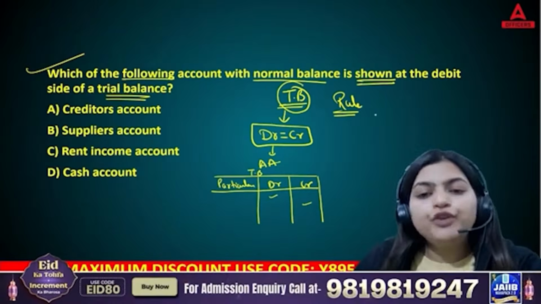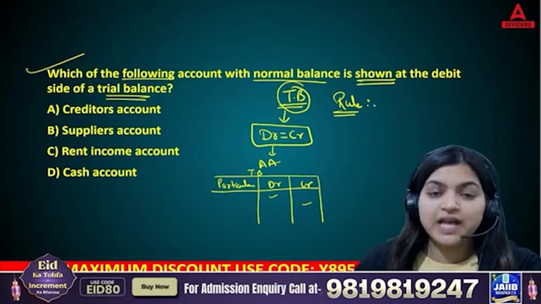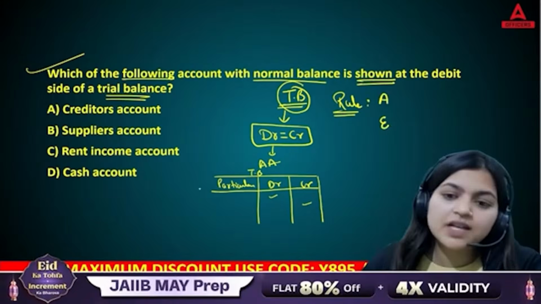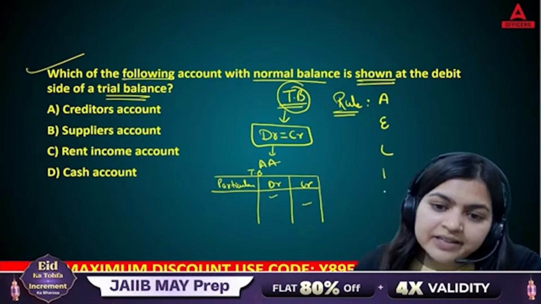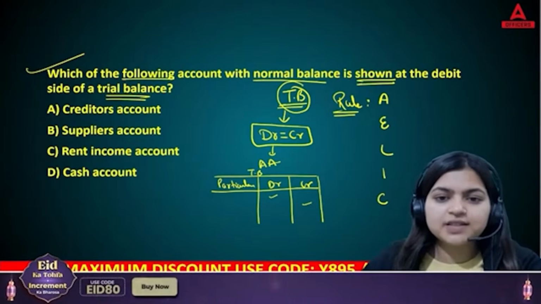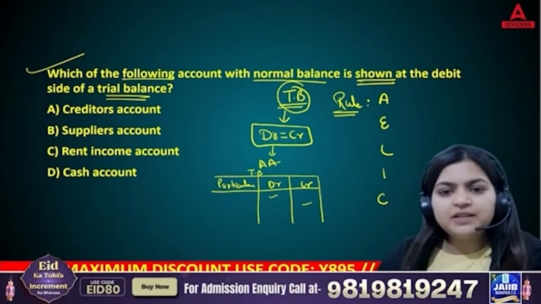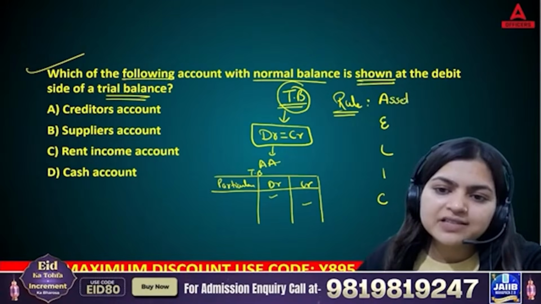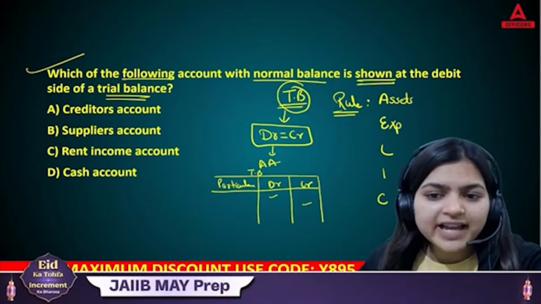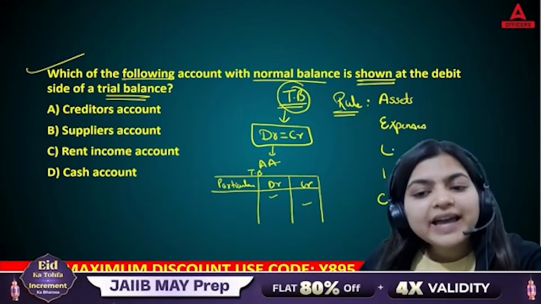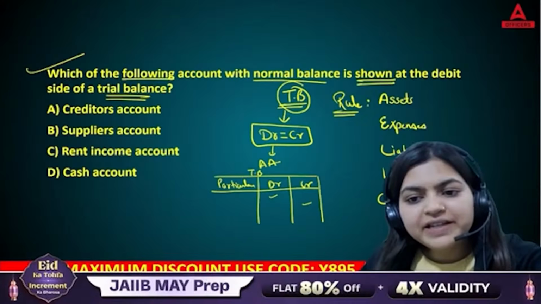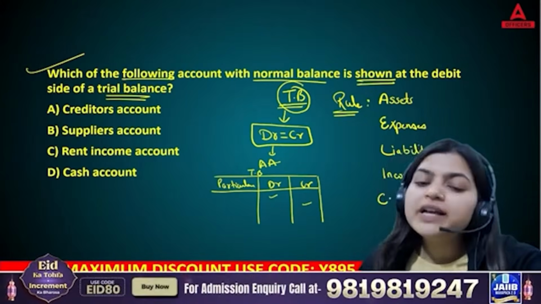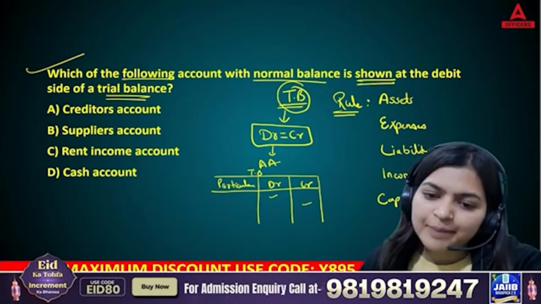For that we need to follow one rule, and that rule says AELIC. Okay, I hope the video is visible. Chaliye. So AE. A means assets. E means expenses. L means liability. I means income. C means capital.